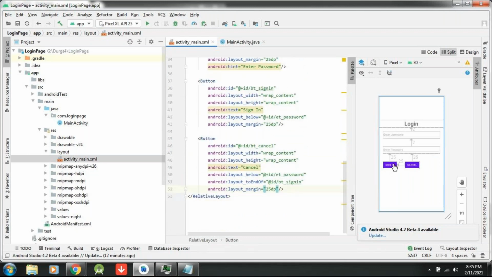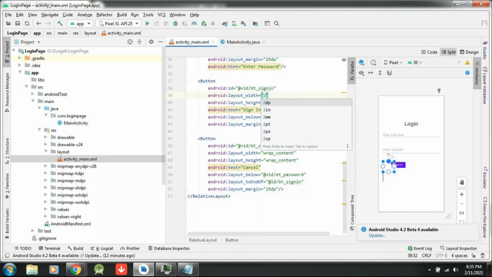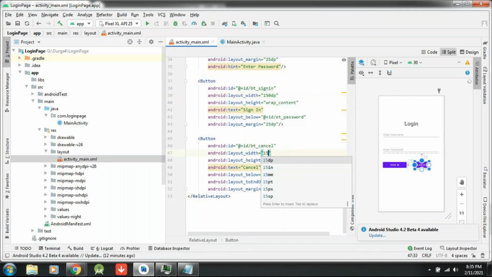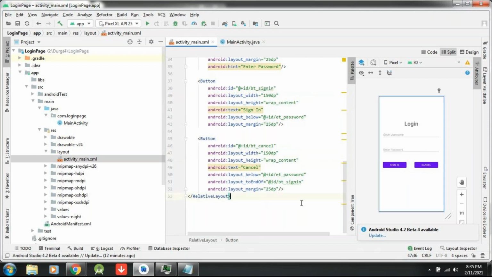Still, if you would like to get it into the center, I will try to increase the width. Consider I am giving it 200 density pixel. That's too much, it's going too high. So let me give 150 dp, and here also make it the same 150 density pixel.